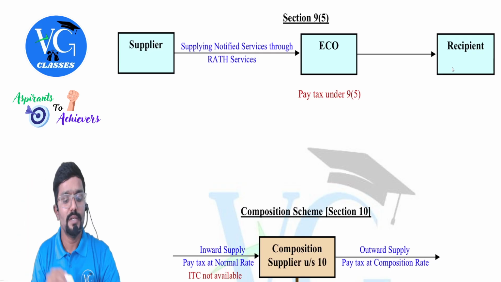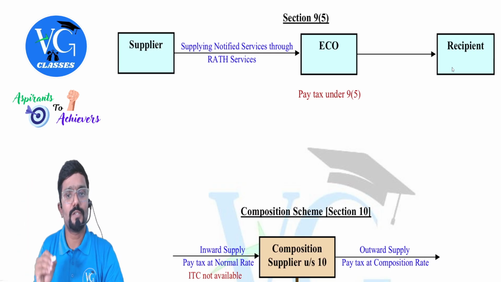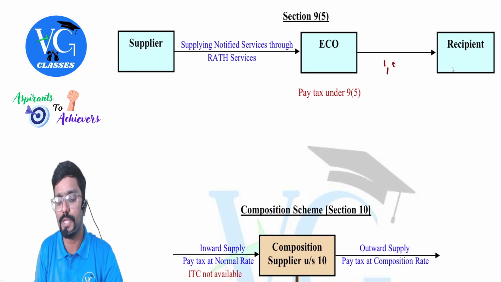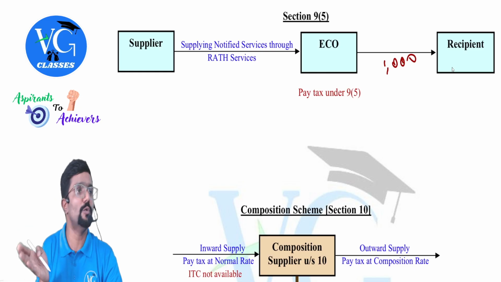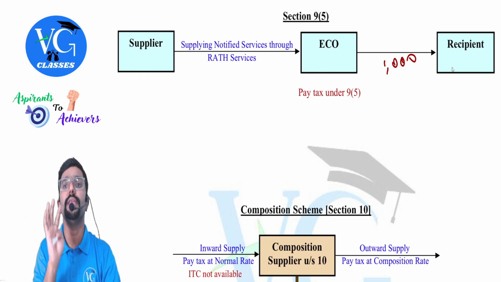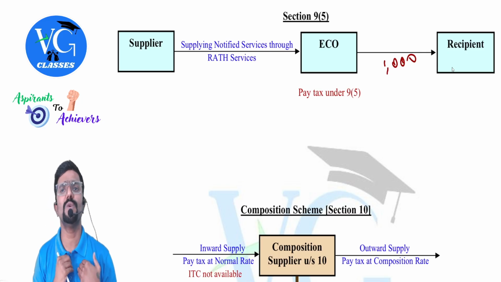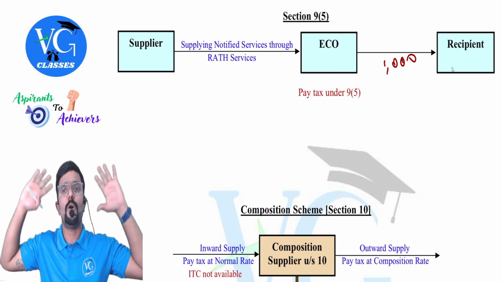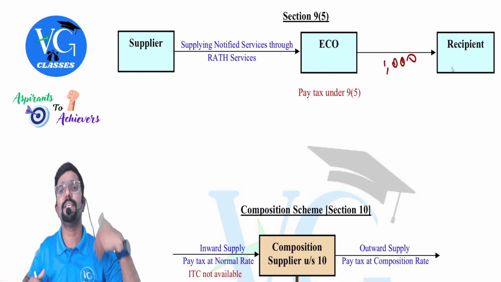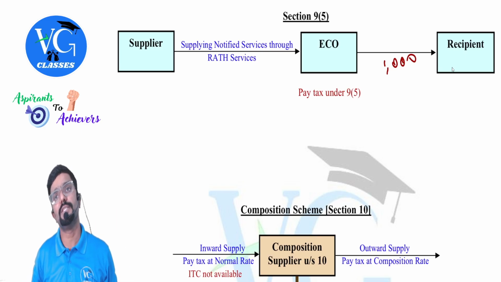I repeat, listen. The supplier supplied services through the e-commerce operator. For that, they are charging the recipient, assume 1,000 rupees. The recipient is paying 1,000 to whom? The e-commerce operator. On this 1,000, who should pay GST, people? The e-commerce operator. He is the one who is liable to pay GST. So all the provisions of the Act will be applicable to whom? The e-commerce operator, as if he is the person liable to pay GST.